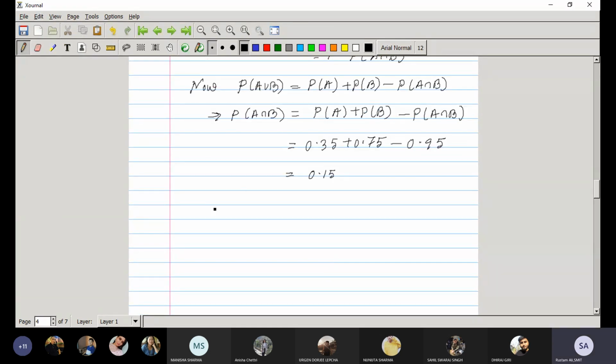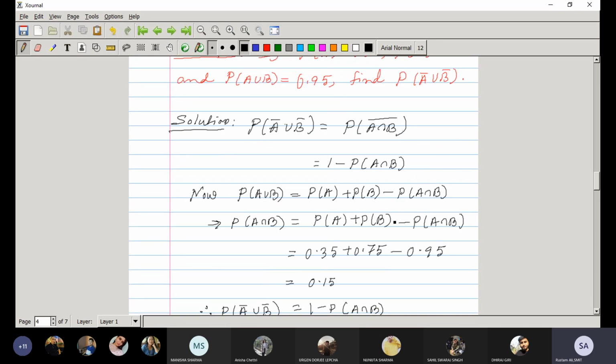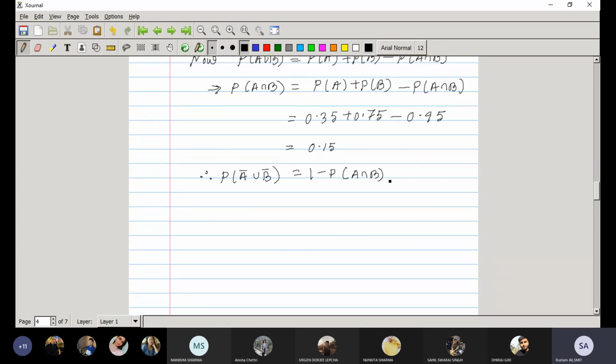So therefore probability of A complement union B complement is 1 minus probability of A intersection B, that we know from here. Now we are putting the value: 1 minus 0.15, it's coming to be 0.85. Okay.